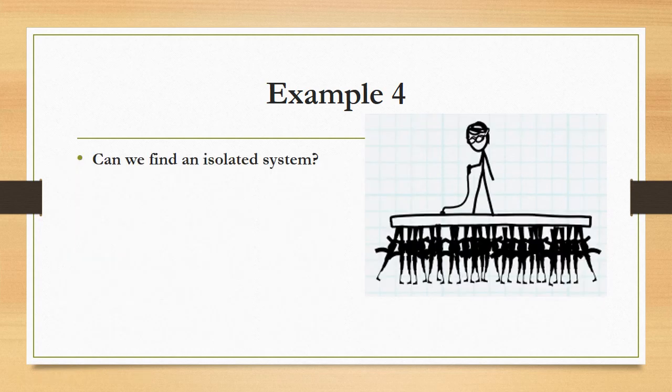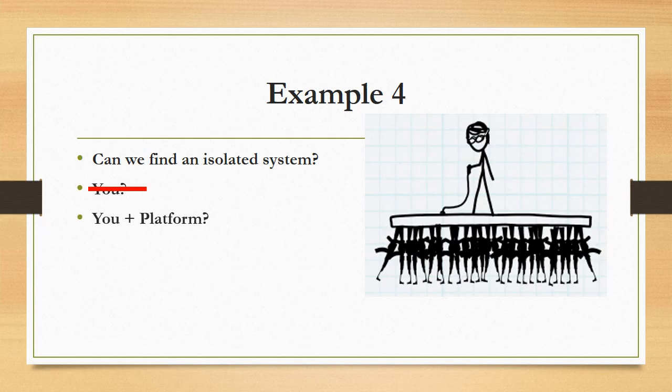What I want to talk about is whether or not we can make an isolated system out of this, right? So remember that an isolated system is one in which the only forces present are between the objects in the system, or more accurately, the only non-zero net forces present. Because you can have balanced forces from other things, they just wouldn't make a difference. So let's find an isolated system. How about you, assuming that this is you up here on the platform? Will your momentum be conserved? No. In other words, your system is not isolated. And the reason is that you will be accelerating due to the force of the platform pushing on your feet.